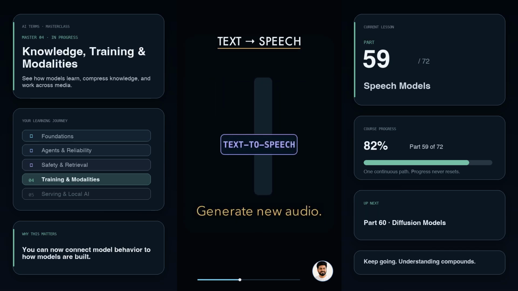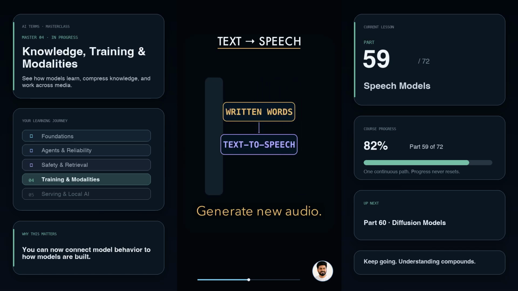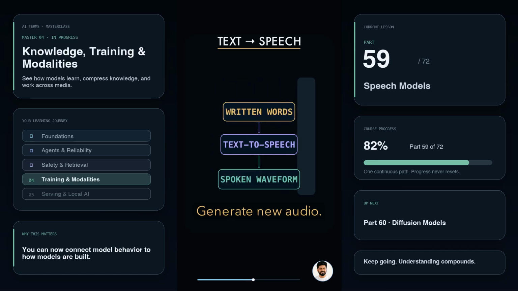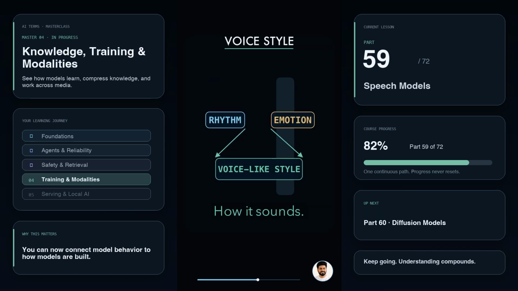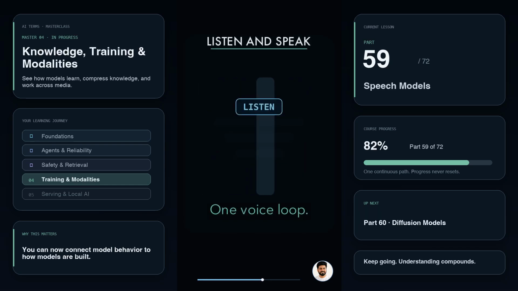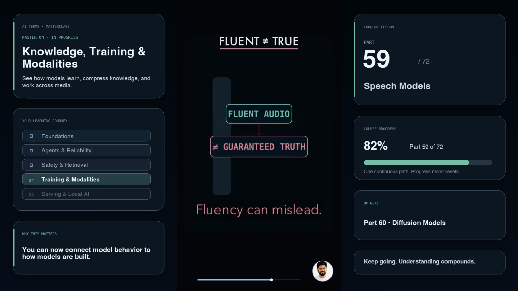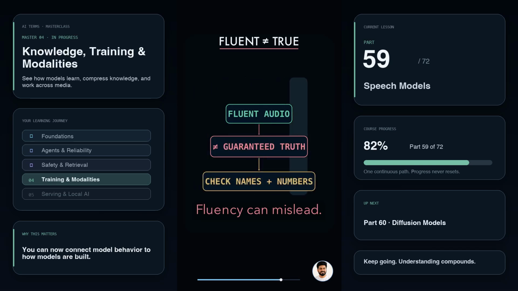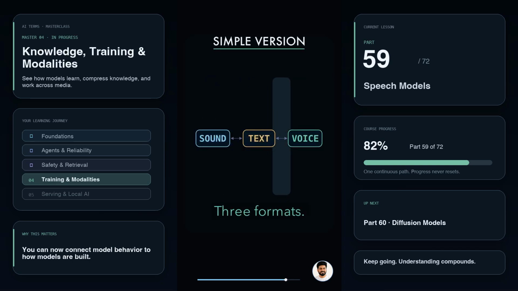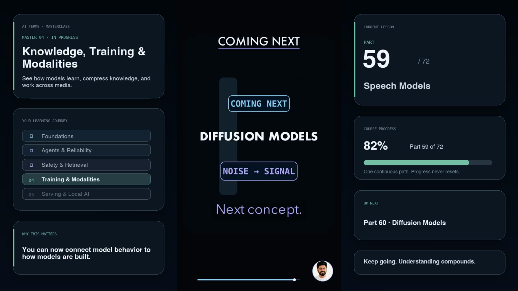Text to speech runs the other direction. It converts written words into a new waveform that sounds spoken. Some models can also preserve rhythm, emotion, or a speaker-like style. Together, these systems can listen, transcribe, respond, and speak. But fluent audio is not proof of truth. Names, numbers, and noisy recordings still need checking. Simple version: speech models connect sound, text, and voice-like output. Coming next, diffusion models, generating by removing noise.